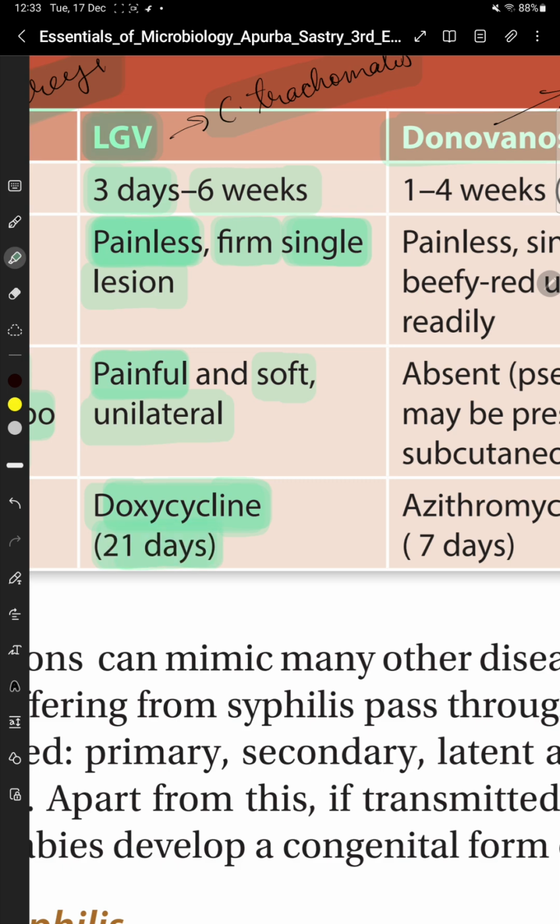LGV incubation period 3 days to 6 weeks. The ulcer will be painless, but lymphadenopathy will be painful. The ulcer will be painless, firm and a single lesion. Lymphadenopathy will be painful, soft and unilateral.